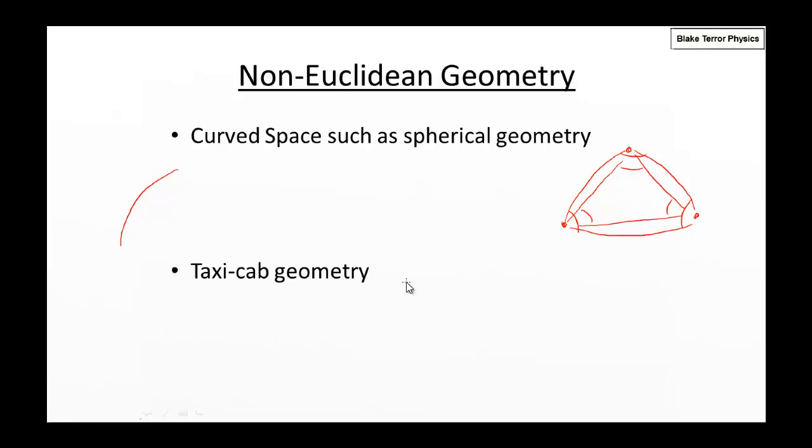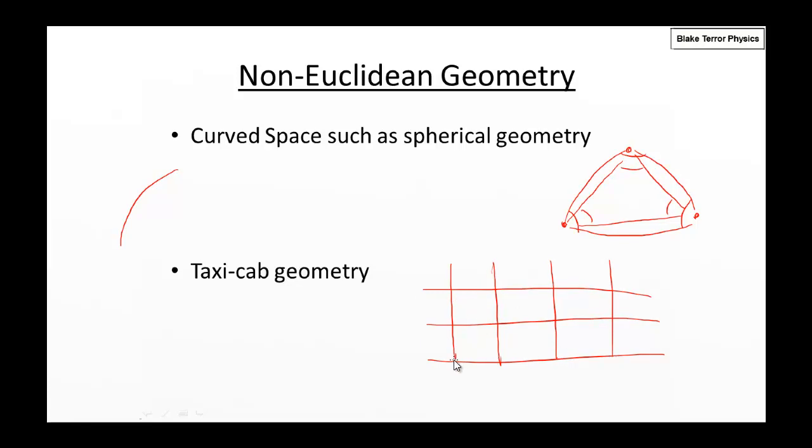Another example of non-Euclidean geometry is what's called taxicab geometry, which you can think of as the geometry of a grid. Say you were wandering around in Manhattan, where the roads and the avenues are laid out on a grid pattern. You've got blocks. So if you started at this point here and you say, okay, I want to go a distance of 2 away from where I've started, well, you've got 1, 2, 1, 2, 1, 2, 1, 2. These are all 2 blocks away from where you've started.